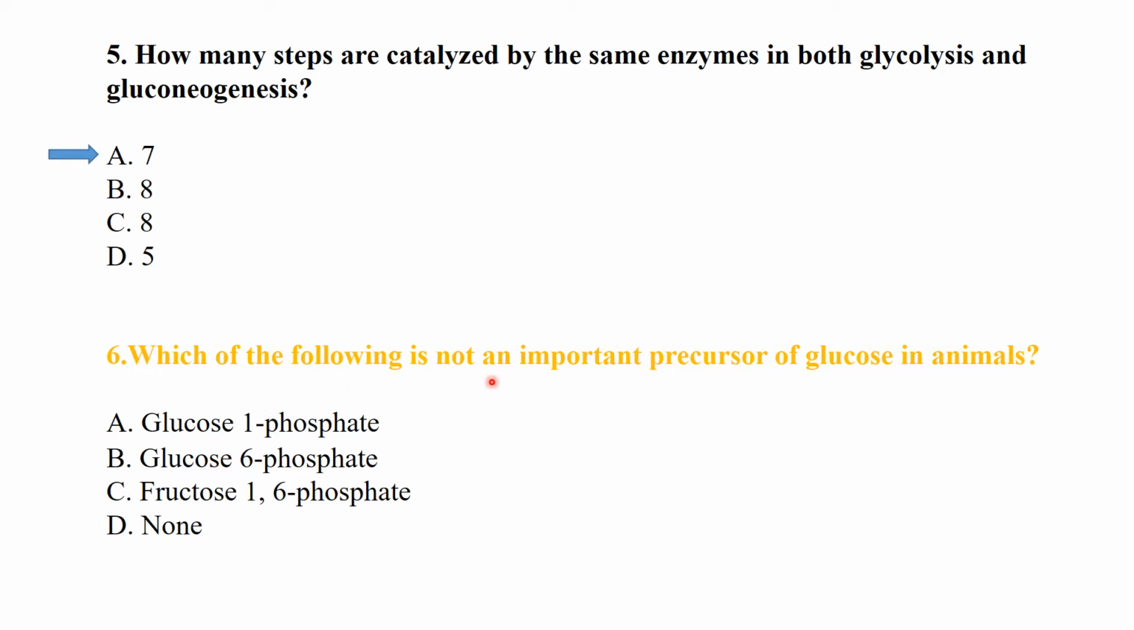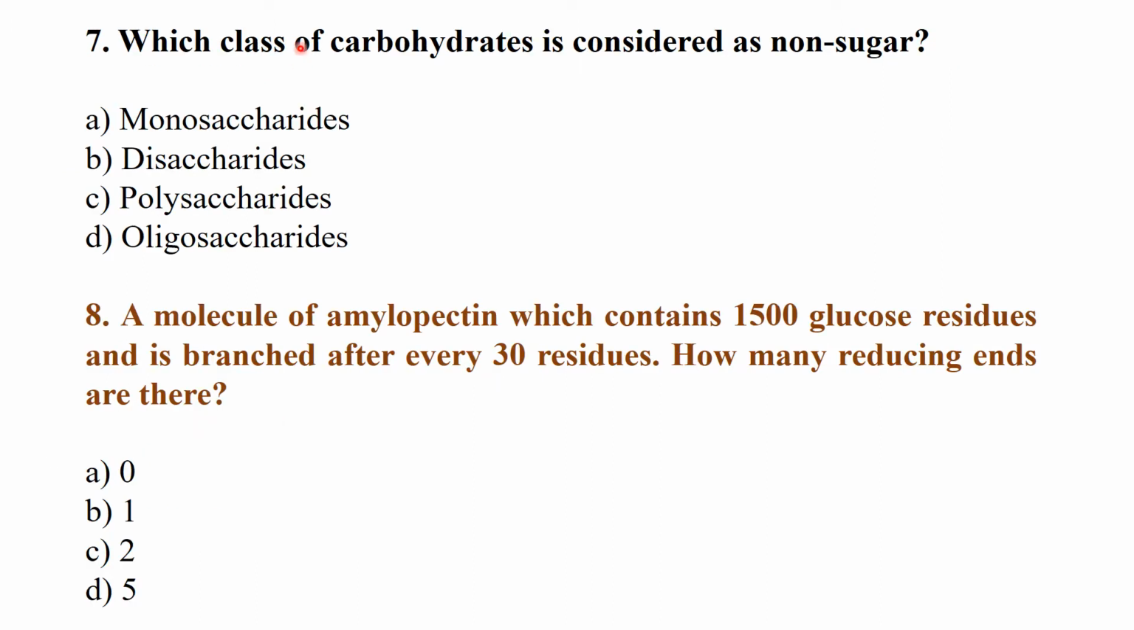Which of the following is not an important precursor of glucose in animals? Glucose 6-phosphate. Which class of carbohydrate is considered as a non-sugar? The polysaccharides are considered as non-sugars. A molecule of amylopectin contains 1500 glucose residues and is branched after every 30 residues. How many reducing ends are there? There is 1 reducing end.